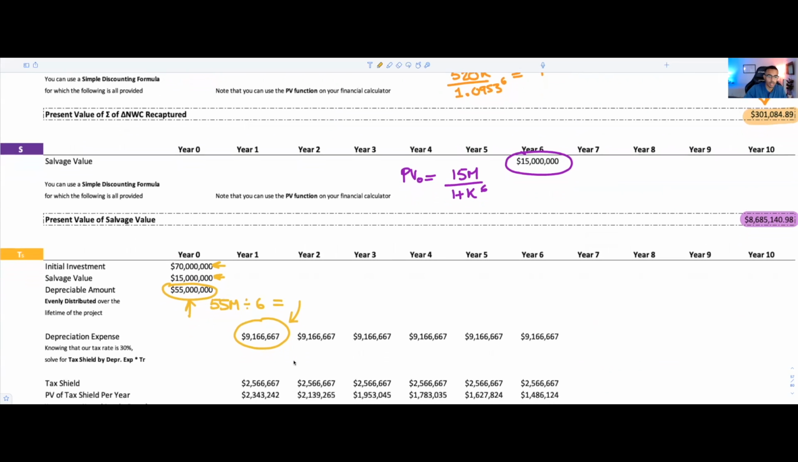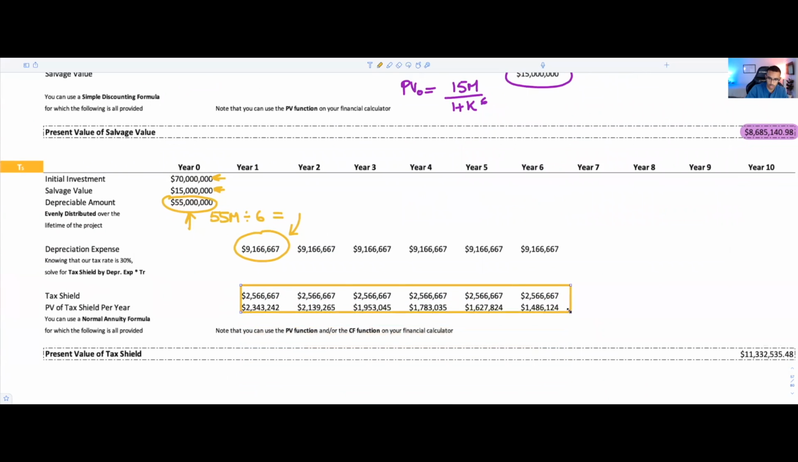Every single year, your tax shield will be equal to $2.56 million. Well, not really 2.56, but you get the gist of it. Sorry about that. Now, once you have that value, what's amazing is that you can discount them back to today, because we understand that that tax shield is not occurring at year 0. It's occurring at year 1 all the way to year 6. So we need to discount them individually.